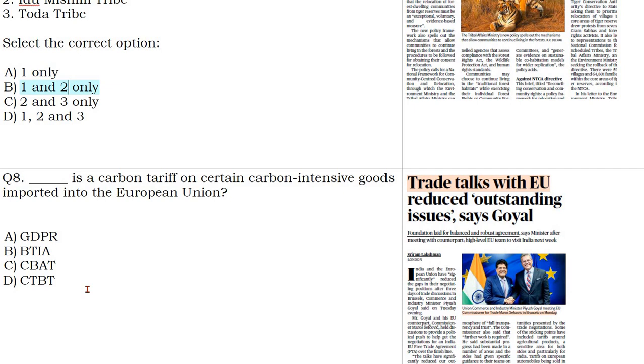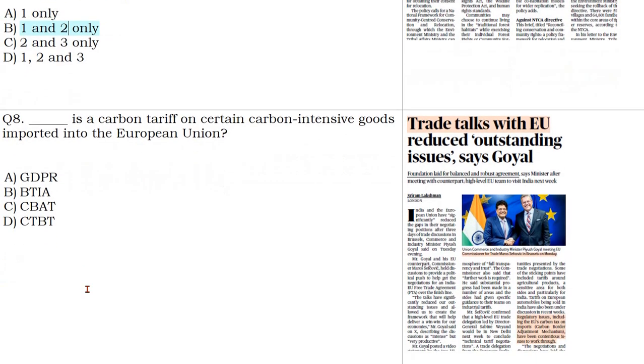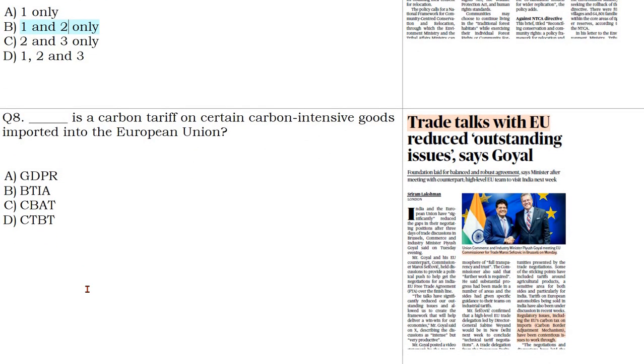Now CBAT. The CBAT was given in this news. CBAT stands for Carbon Border Adjustment Mechanism. So it can be mechanism, it can be tariff at times. So mechanism is more used. So CBAM, it is Carbon Border Adjustment Mechanism.